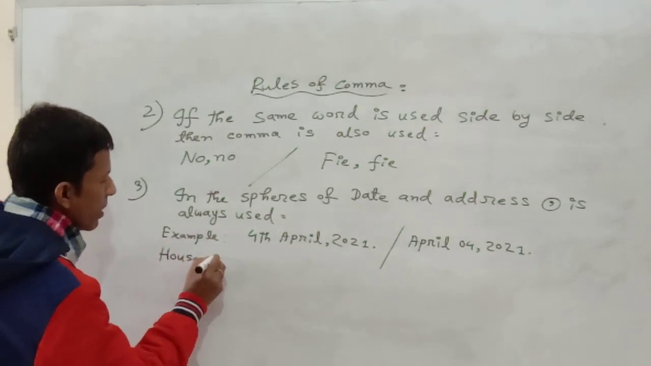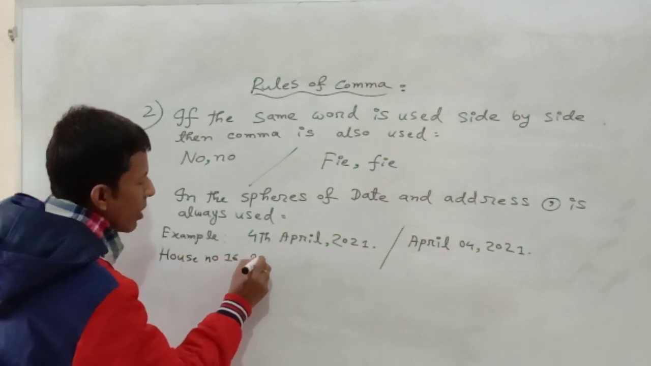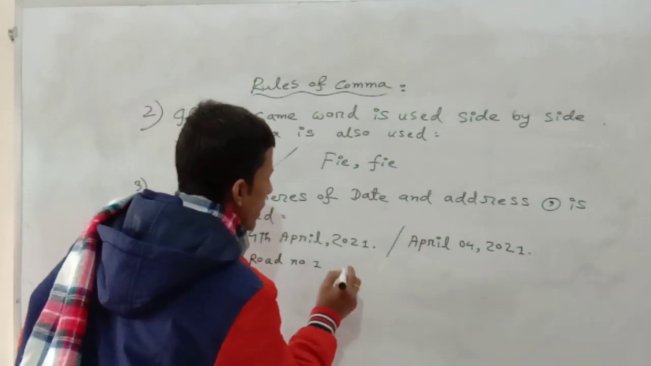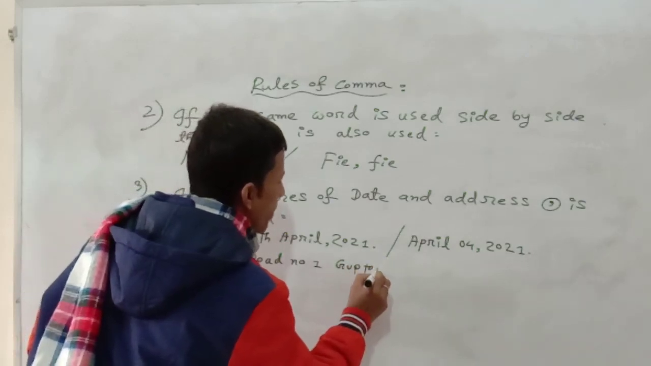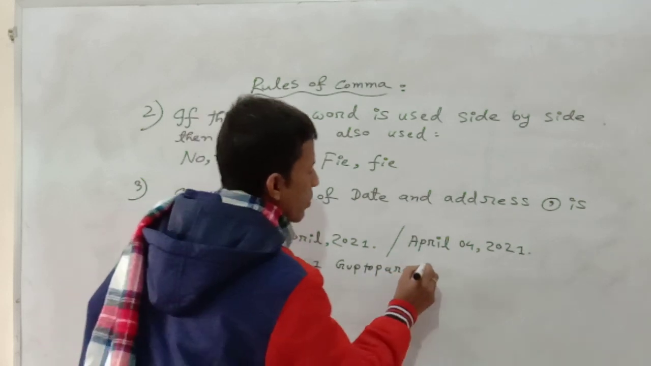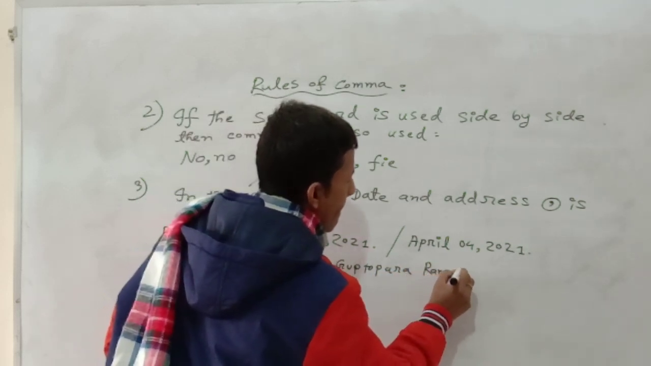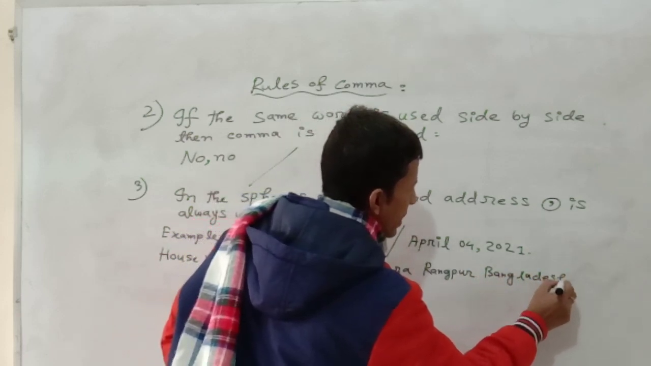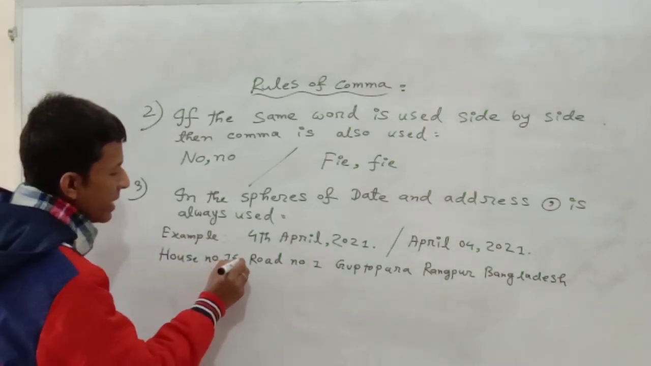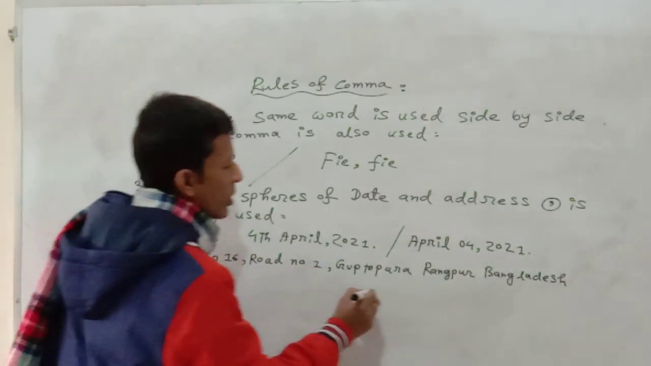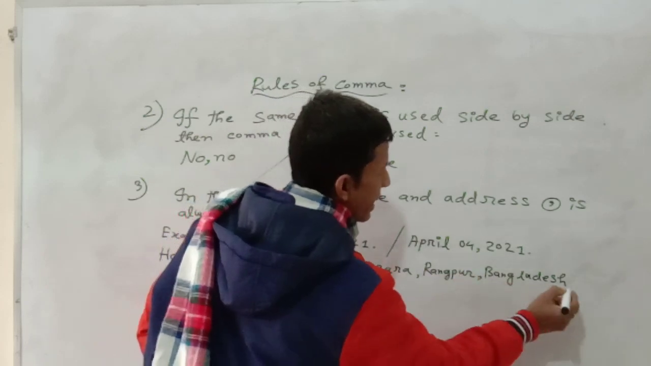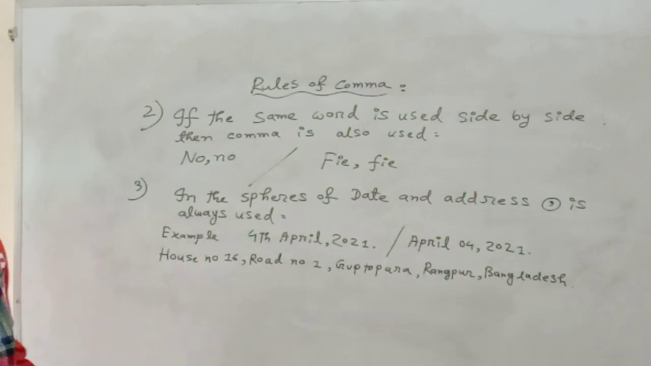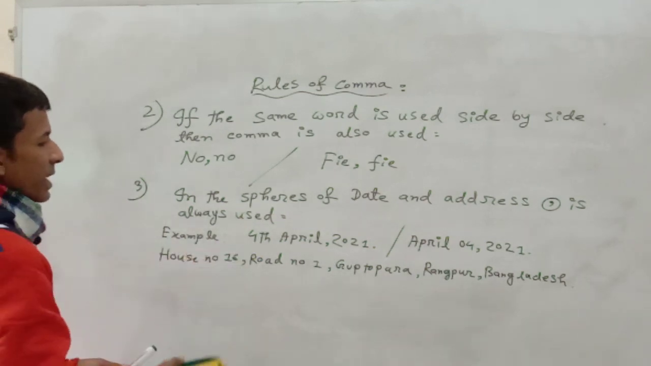In the spheres of address: House No. 16, Road No. 1, Guptopara, Rangpur, Bangladesh. House No. 16, Road No. 1, Guptopara, Rangpur, and at the end a full stop. This type of expression is always important for writing and using commas.